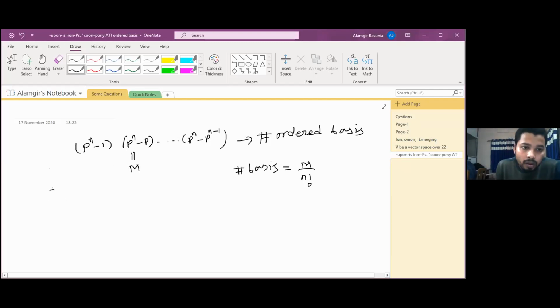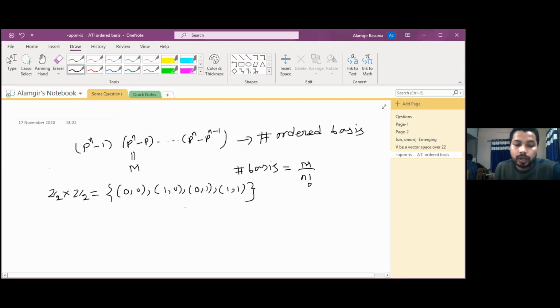Now if we take Z2 cross Z2, what were the elements? The elements were 00, 10, 01 and 11. Now what is the dimension of Z2 cross Z2?